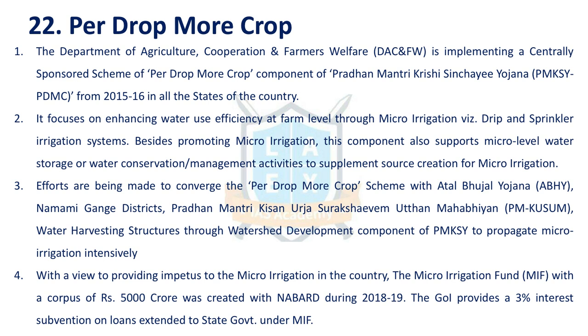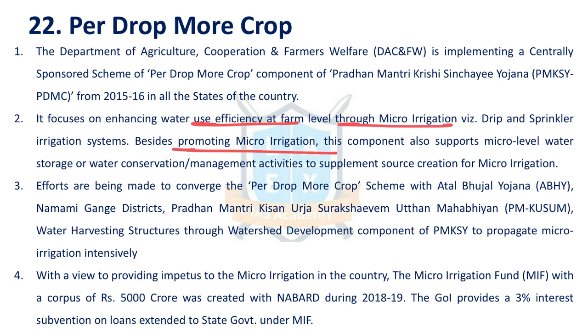Next issue is Per Drop More Crop. The Department of Agriculture, Cooperation and Farmers Welfare is implementing a centrally sponsored program known as Per Drop More Crop. This is part of Pradhan Mantri Krishi Sinchai Yojana, which was launched in 2015-16. Per Drop More Crop focuses on enhancing water use efficiency at the farm level through micro irrigation, and